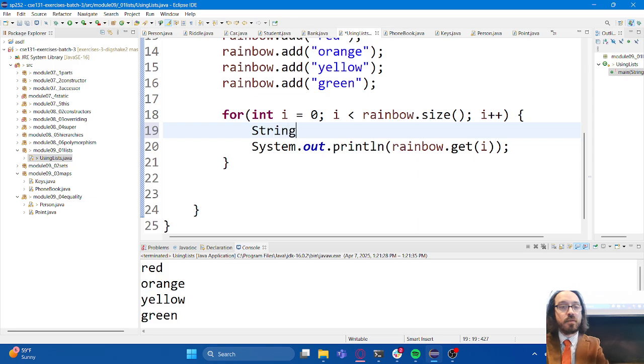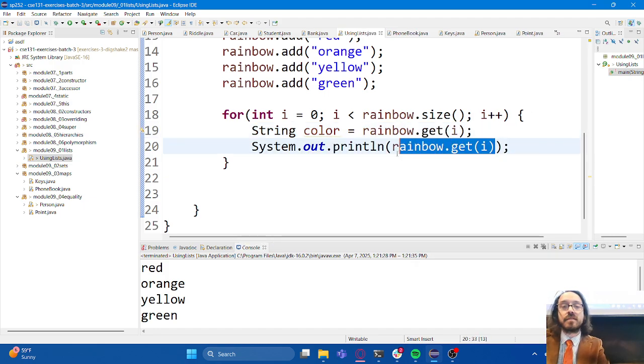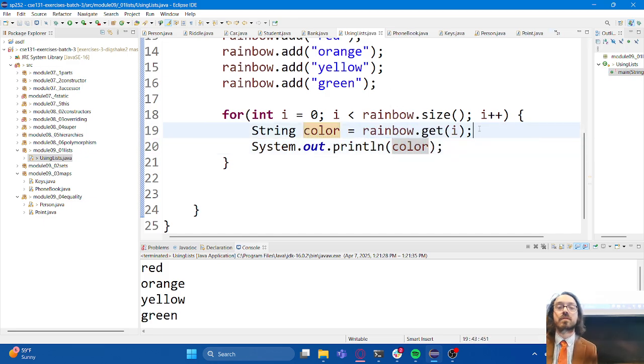Let me make sure I understand what you're asking. You're asking, something like this, where we have the line, and then we just print this out like this. Is color actually the element at that thing, or is it a copy of it? It is actually the element at that thing, yes.